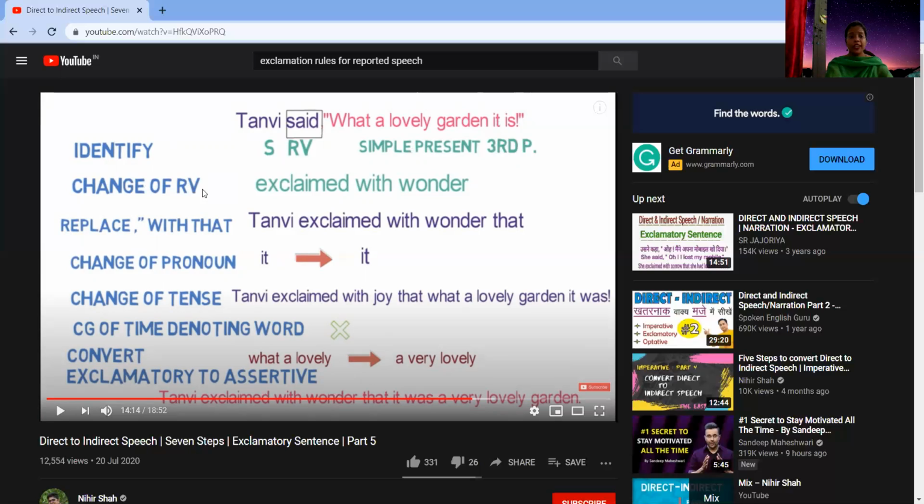So the second step is exclaimed with wonder, that is, change of the reporting verb, because you are very much surprised. Exclaimed with surprise can also be used. Now the third step is replacing the punctuation mark with the conjunction that. Then we start with the change of pronoun. Now this will remain the same. There is no change.